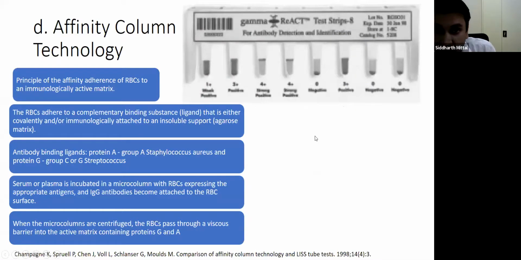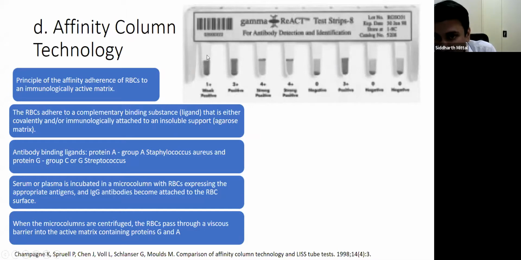With this, I'll go to the next assay, which is the affinity column technology. This is similar to what we have seen in the last slide. It again works on the principle of affinity adherence of RBCs to an immunologically active matrix. These are microcolumns, but the gel here is coated with ligands, protein A and protein G. Protein A, as I've already told, is derived from Staph aureus, and protein G is from Streptococcus. Both of these proteins bind Fc receptors. But protein A is a very dense protein, and protein G is less dense.